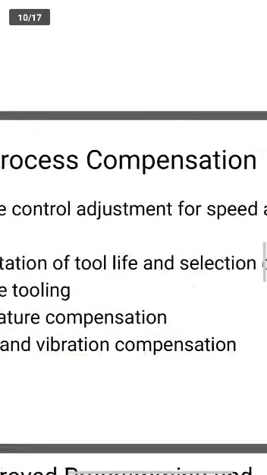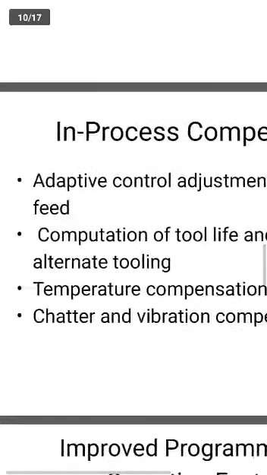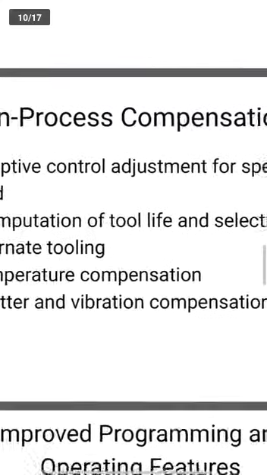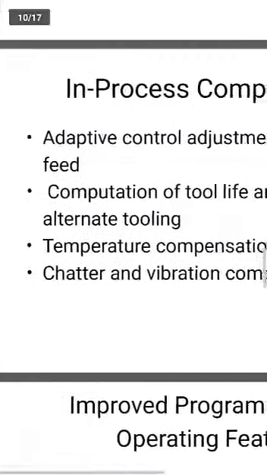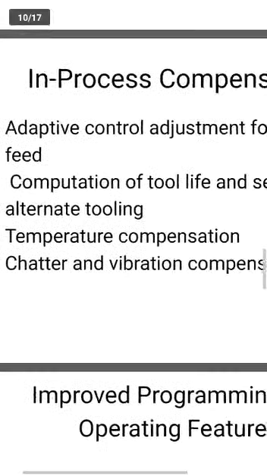Okay, adaptive control adjustment for speed and feed. If the speed is too high, the machine jerks and it will stop. So speed also we should carefully see. Next, computation of tool life and selection of alternate tooling. The lifetime of the tool matters: if a tool is very weak, then also it will halt the machine.